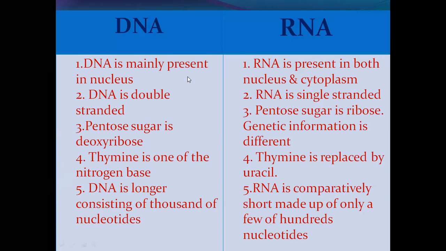So see here, there are some differences given here between the DNA and RNA molecule. Deoxyribose nucleic acid, then ribose nucleic acid. DNA is present in the nucleus, while RNA is present in both nucleus and cytoplasm. DNA double stranded है, RNA single stranded है. इसमें पेंटोज शुगर डीऑक्सीराइबोज है, इसमें राइबोज है, और इसमें थायमिन है, और इसमें यूरासिल है. DNA is longer, thousands of nucleotides, और RNA शॉर्ट है, few hundred nucleotides.